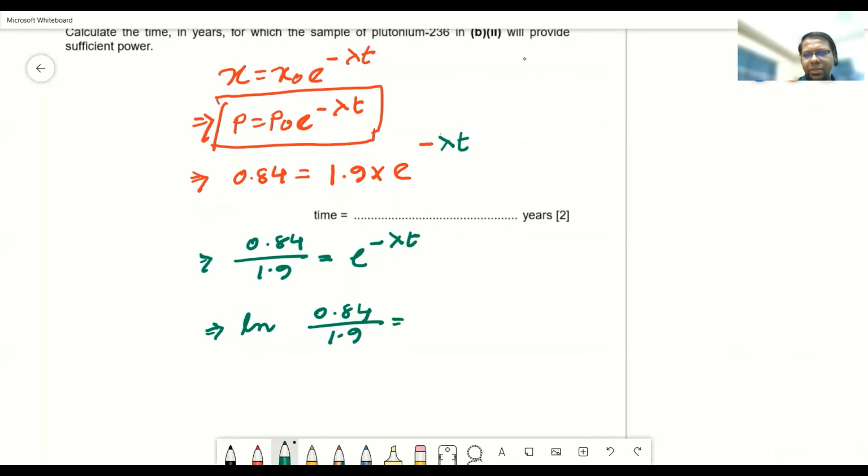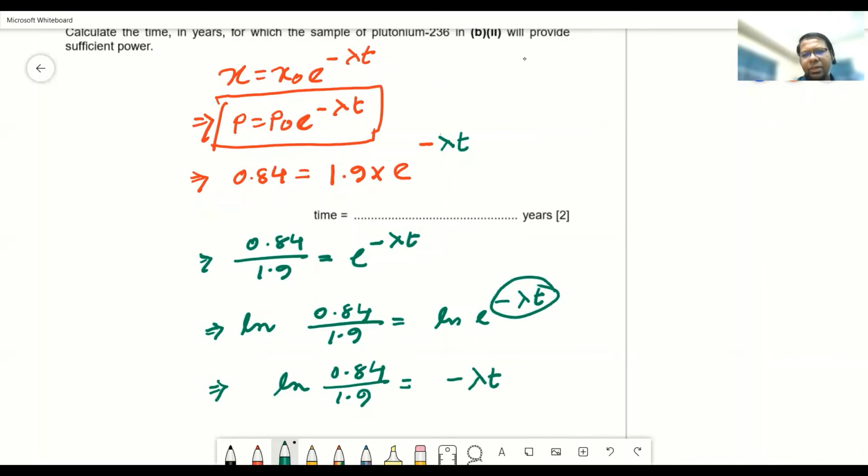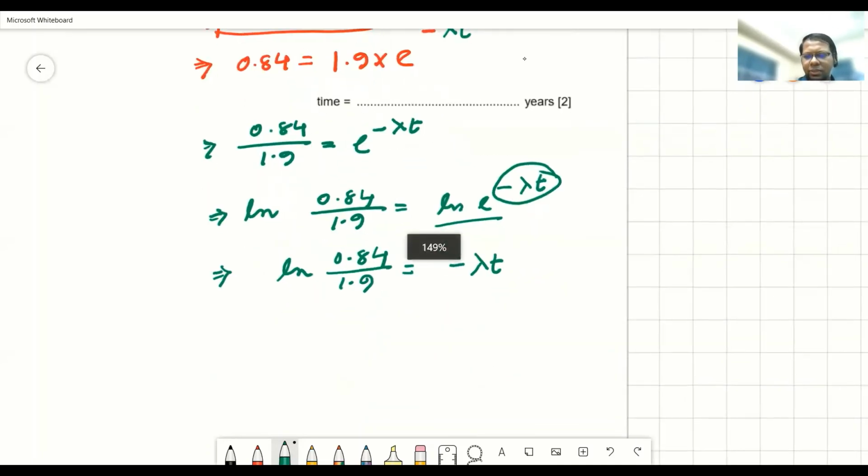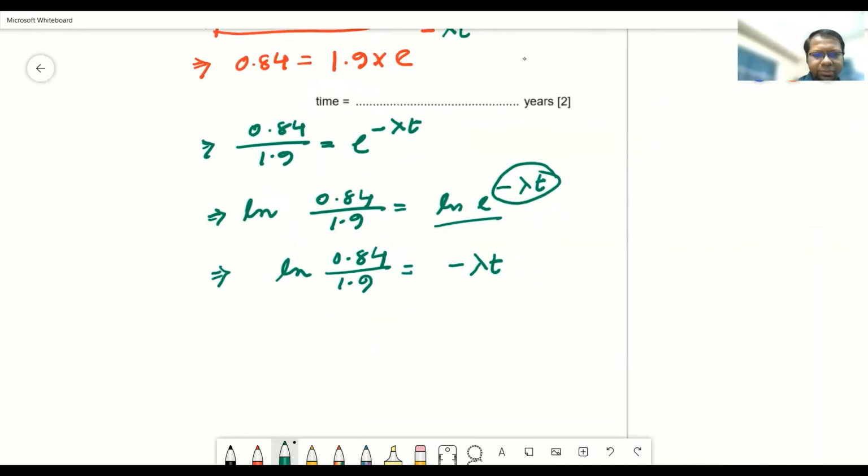This type of maths you are going to solve in P3, Pure Mathematics 3, in the logarithm chapter. So minus lambda t will come at the front. And the value of ln e is 1, you know about it, or you will know in P3.